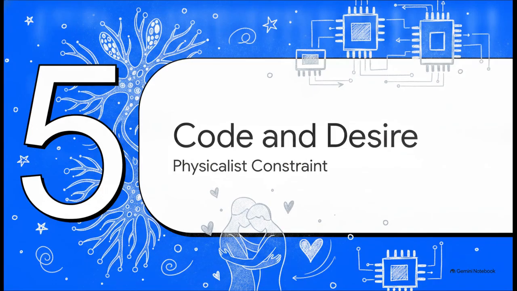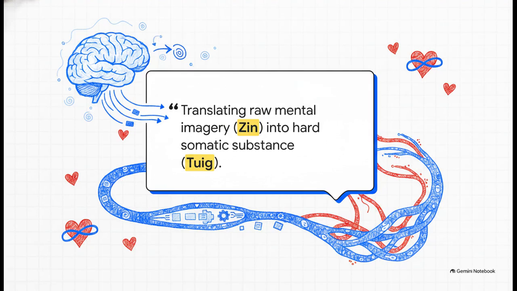All right, final part, Section 5, Merging Code and Desire. Let's look at how this builds into the final synthesis, where biological scaffolding and TPU compilation map directly onto physical intimacy. The author writes that their unshielded desire functions strictly as a high-fidelity positional information model. It is a direct physicalist constraint.